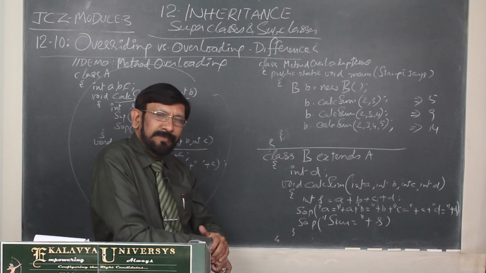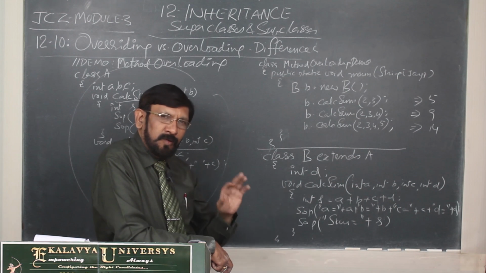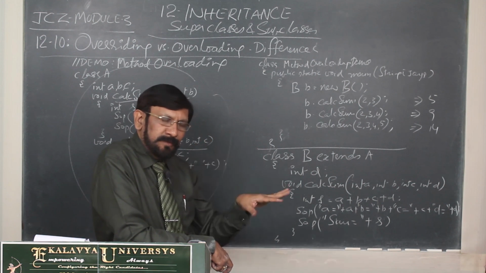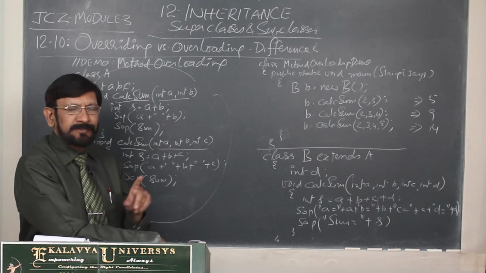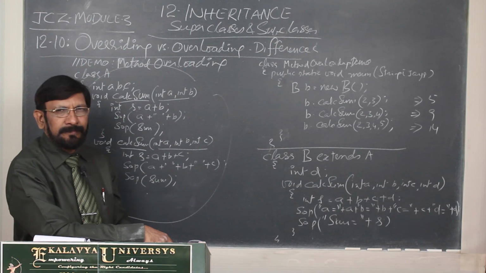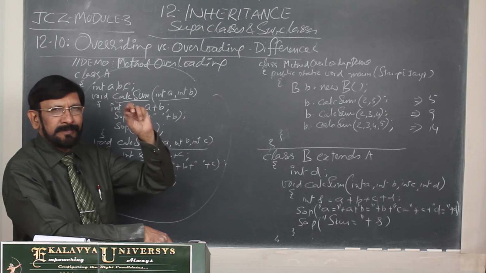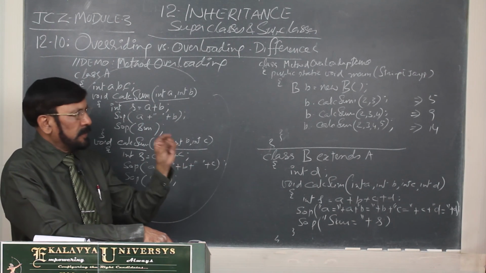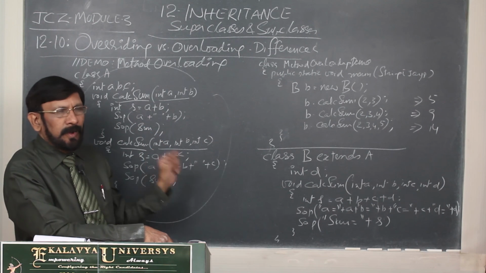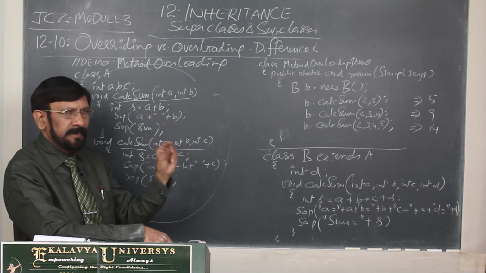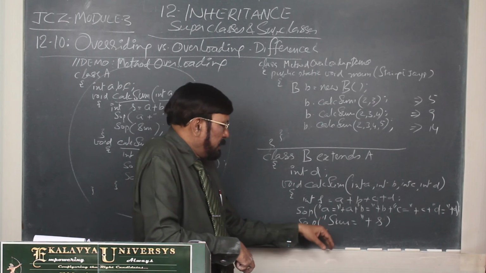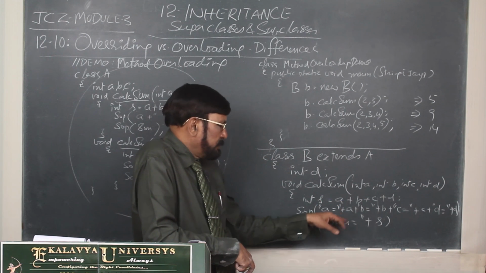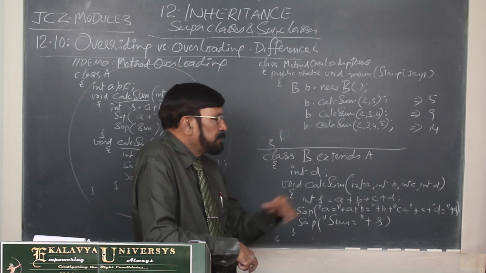So the method overloading requirement is fulfilled: all 3 methods, even though the names are the same, have different signatures. The first is calculateSum(int, int), the second calculateSum(int, int, int), the third calculateSum(int, int, int, int). Now you see the same thing, the sum of A, B, C, D we are writing.